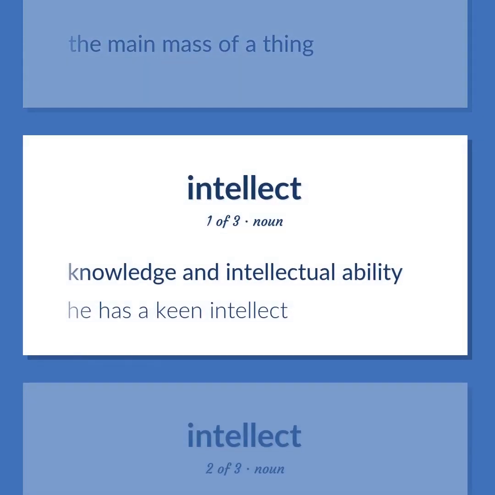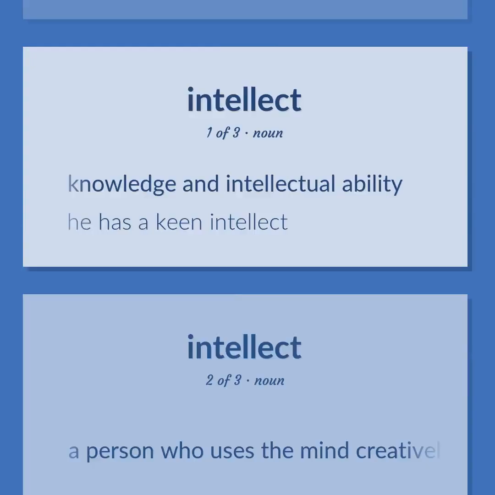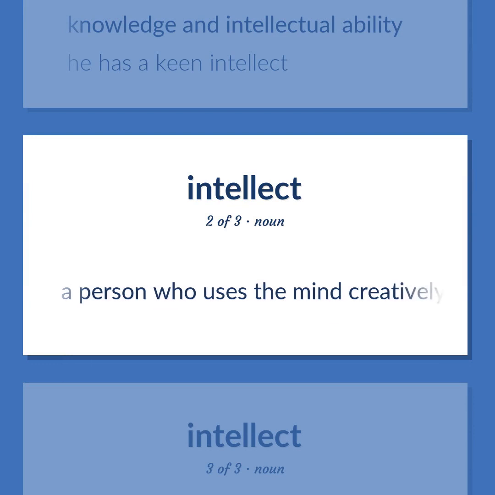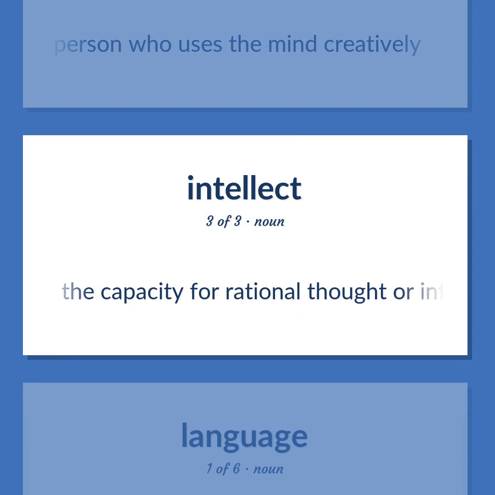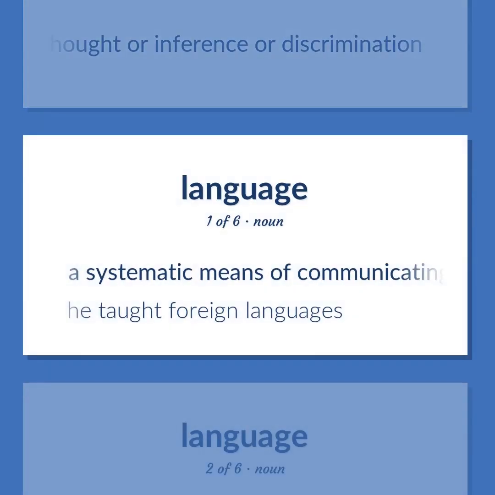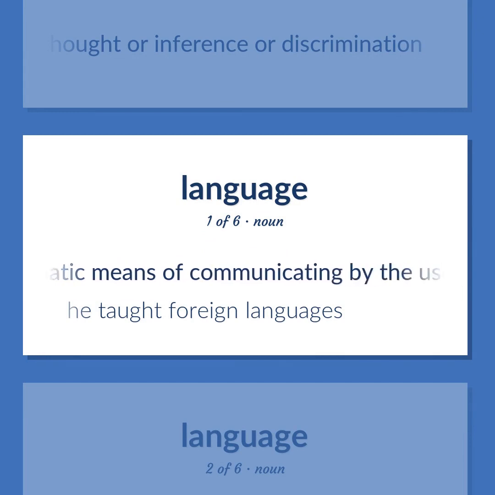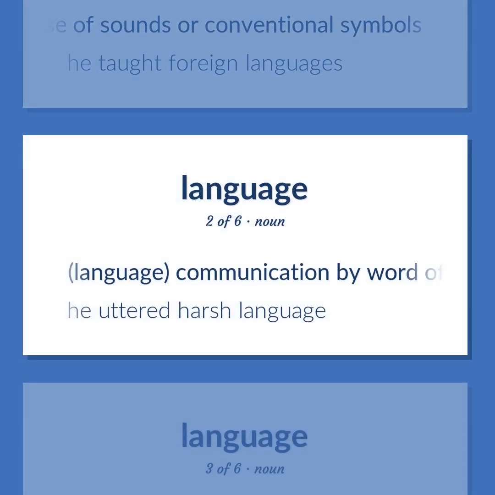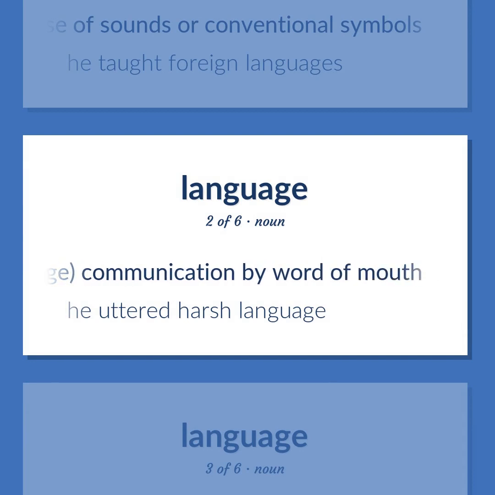Knowledge and intellectual ability. He has a keen intellect. A person who uses the mind creatively. The capacity for rational thought or inference or discrimination. A systematic means of communicating by the use of sounds or conventional symbols. He taught foreign languages. Language, communication by word of mouth. He uttered harsh language.